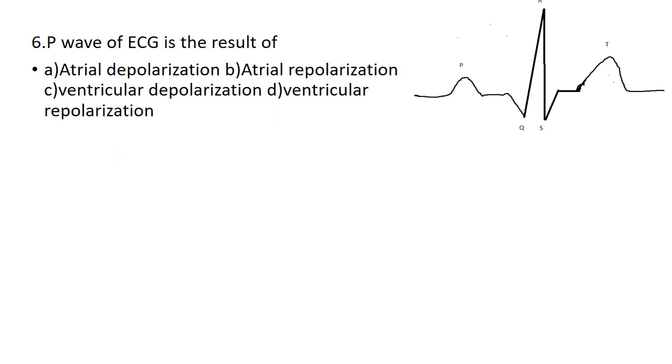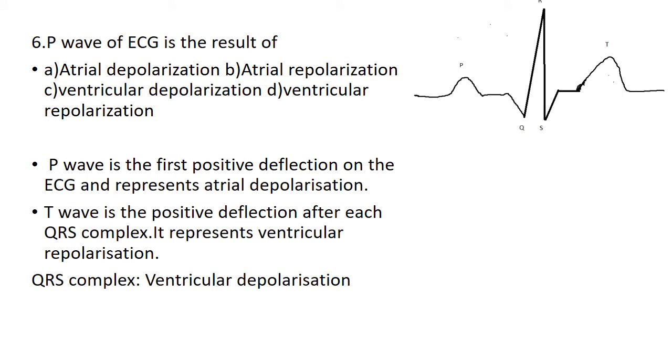Next question. P wave of ECG is the result of: Option A, atrial repolarization. Option B, atrial depolarization. Option C, ventricular depolarization. And option D, ventricular repolarization.